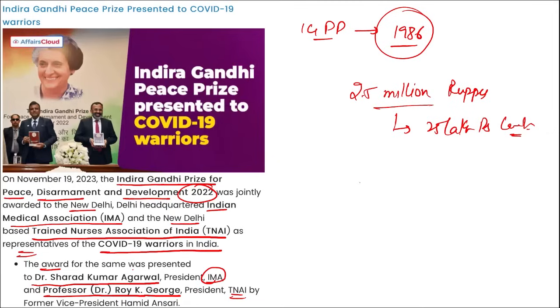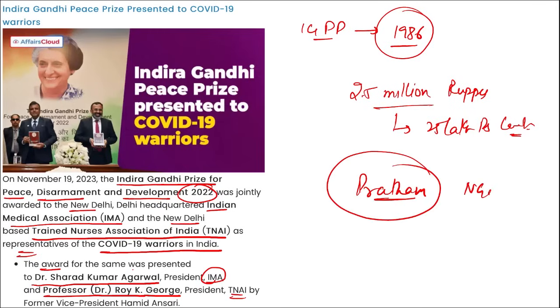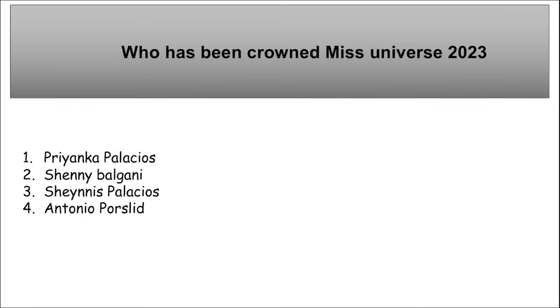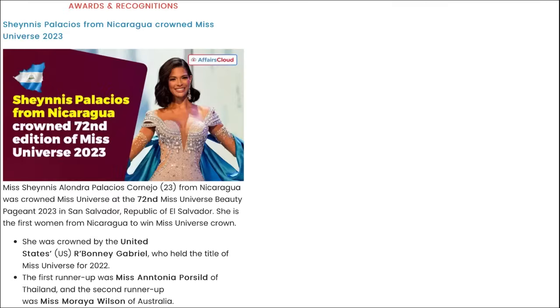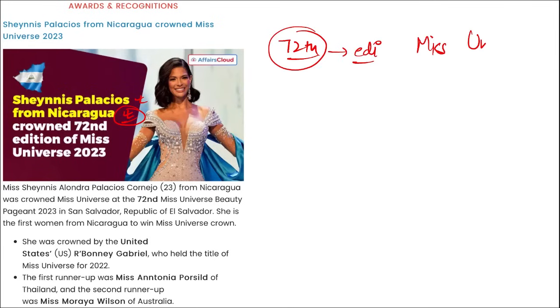Right? And in 2022, this award was conferred upon Pratham. This is an education focused NGO. Correct? And in this year, in 2023, it was awarded to these individuals and professor. Who has been crowned Miss Universe 2023? Take a note of this. Highly important question. So, who is she? Shanice Palacios, right? Let me show you. She is Shanice Palacios. She is from Nicaragua, and she has been crowned as the Miss Universe 2023, and this was the 72nd edition of the Miss Universe that was held recently. Right? She is from where?